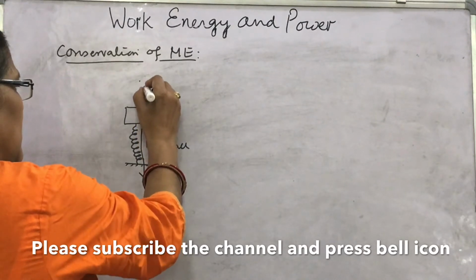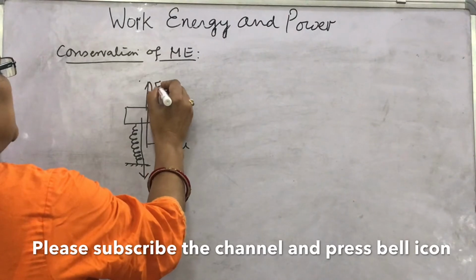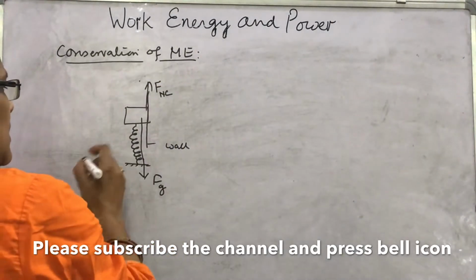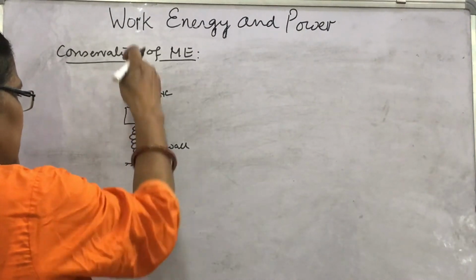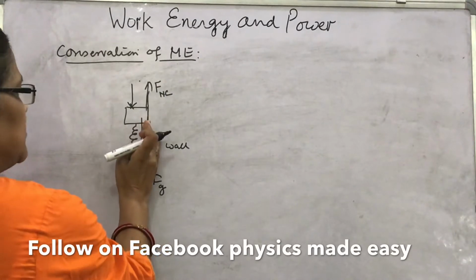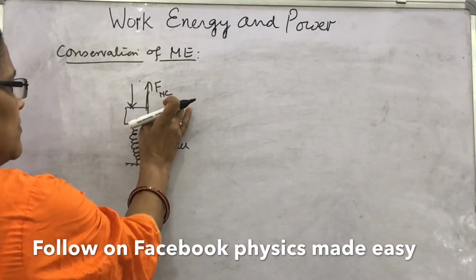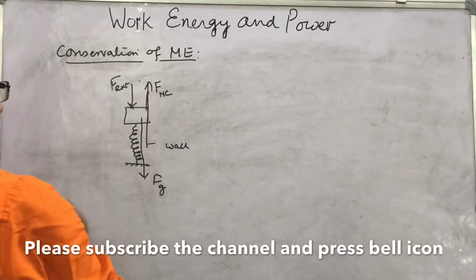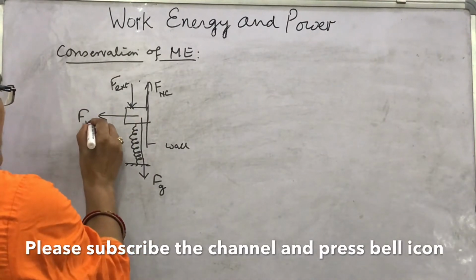Friction will oppose its coming down, so this will be the force of friction. I will write it as the non-conservative force. F external is applied so that it will come down, and its downward motion will be opposed by the frictional force. So if this is the external force which is applied, this will be the normal reaction Fn.